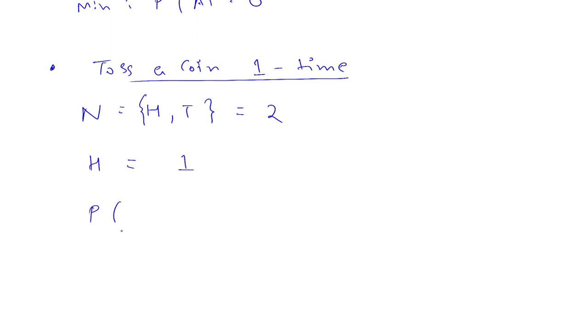So the probability of getting a head is h divided by n, which is 1 divided by 2, a half.